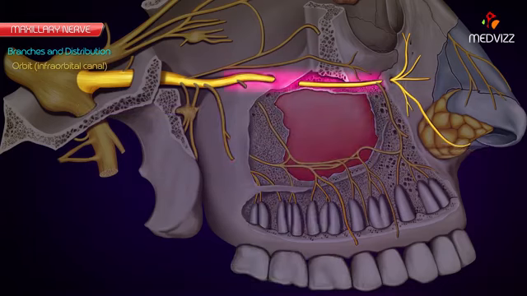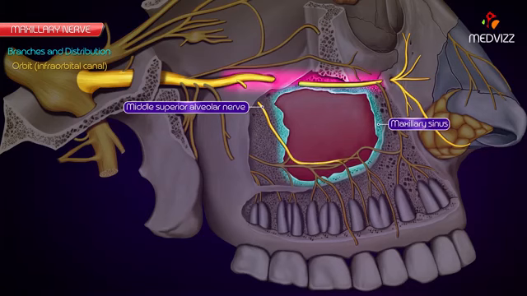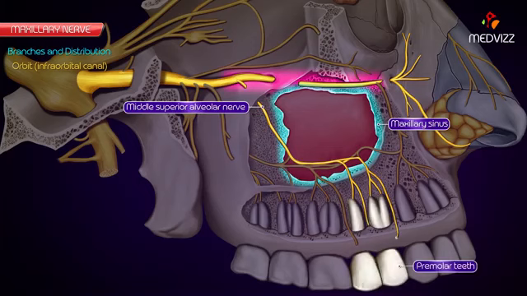In the orbit, or the infraorbital canal, middle superior alveolar nerve passes downwards and forwards along the lateral wall of the maxillary sinus, joins superior dental plexus, and supplies the premolar teeth.